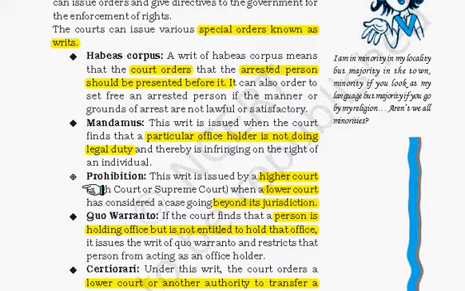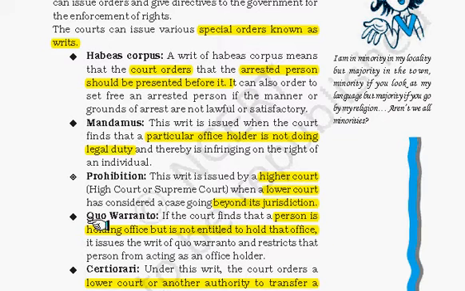Then there is prohibition. This writ is issued by higher courts like the High Court or Supreme Court when a lower court has considered a case going beyond its jurisdiction. This can be applied against any judicial or quasi-judicial body but not against any ordinary body.